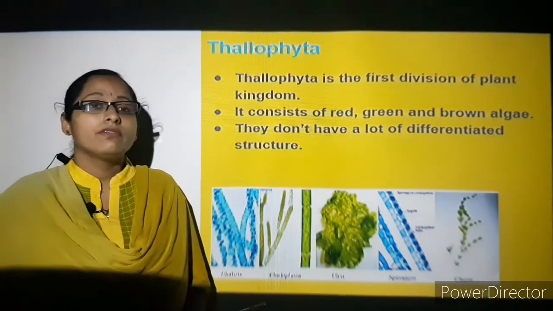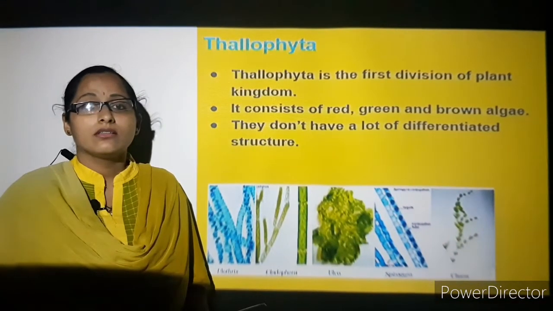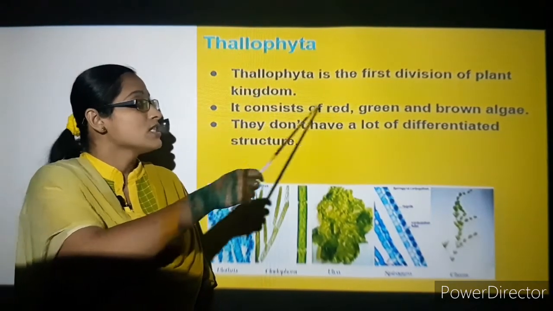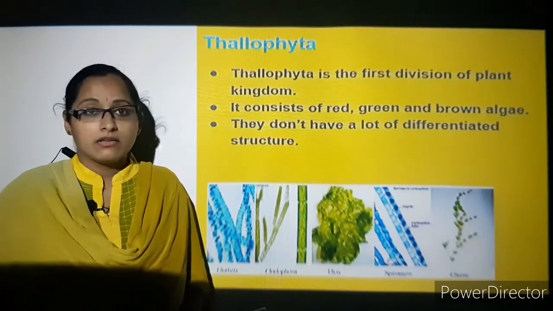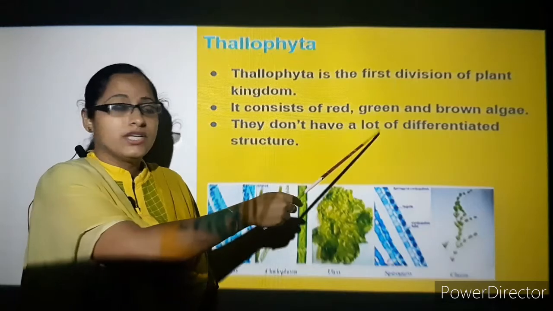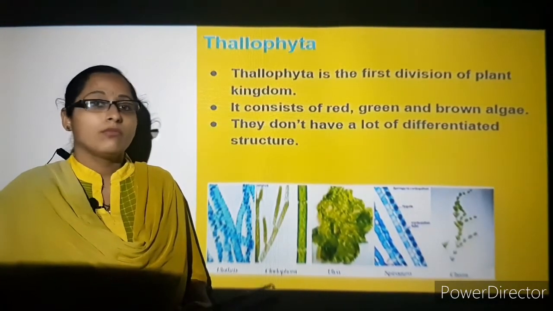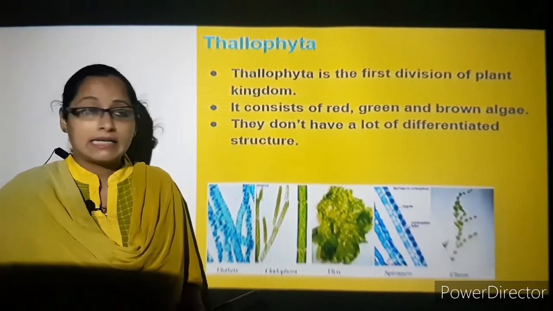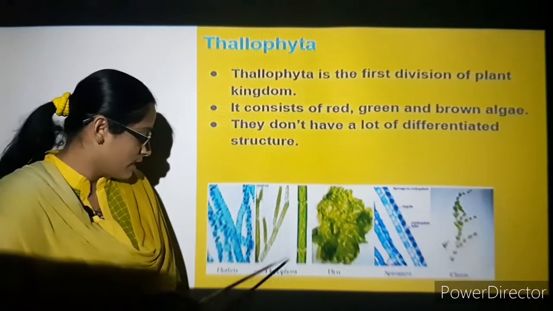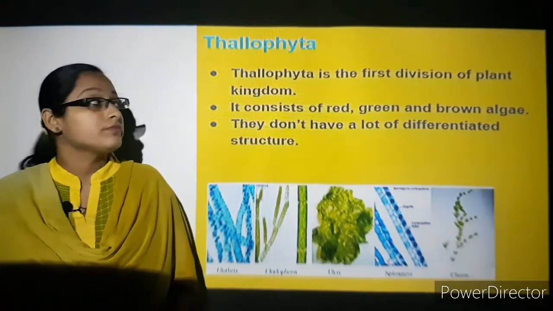Coming on, we will go deeper and understand the cryptogams. First is the Thallophyta. Thallophyta is the first division of the plant kingdom. It consists of red, green and brown algae. They are under the category of a group of plants known as algae. They don't have a lot of differentiated structure. You can see the examples here, like Spirogyra, etc.